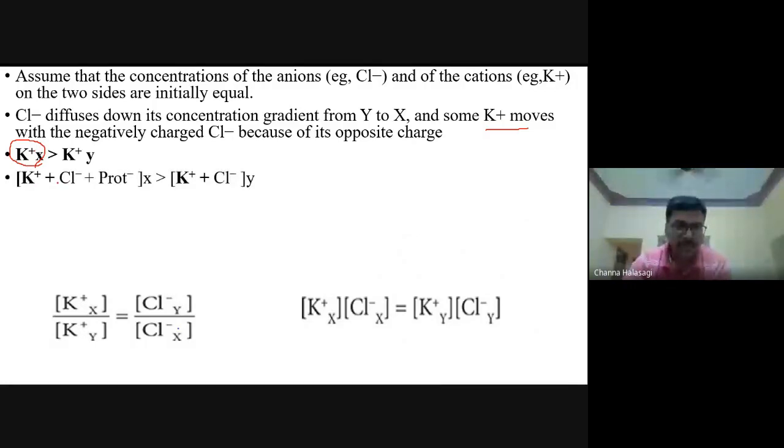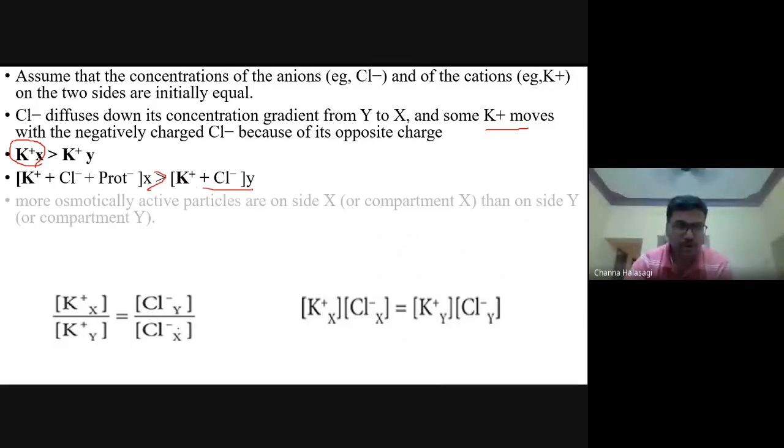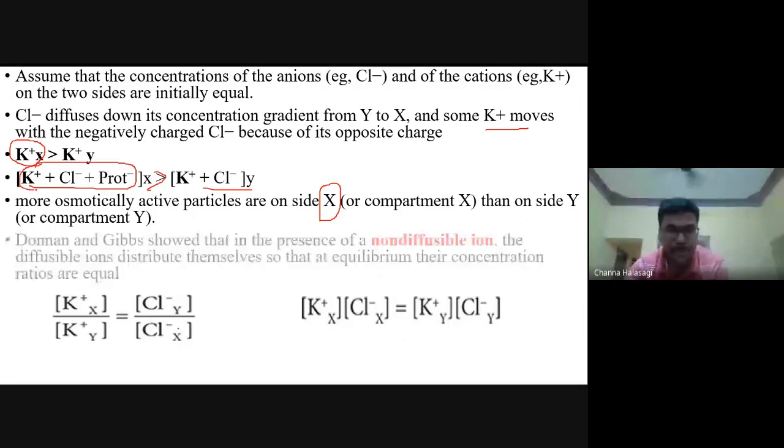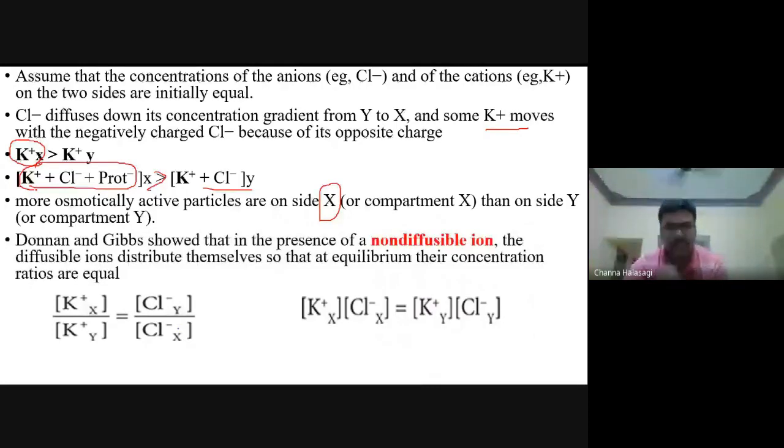K plus, Cl minus, and protein on the X side is more than on the Y side. Now more osmotically active particles are present on the X side, isn't it? Yes or no, in the diagram? Did you understand this concept? Are you following or not?